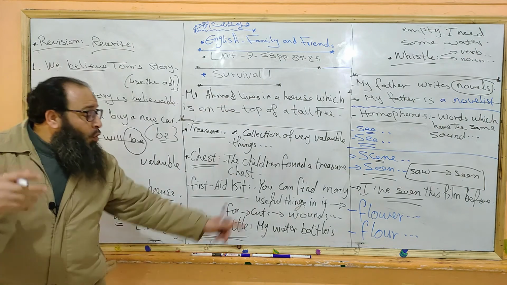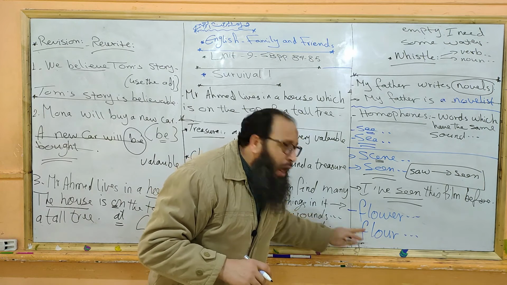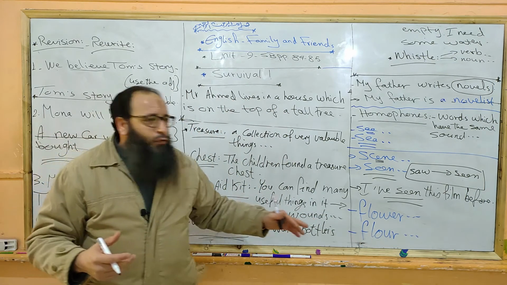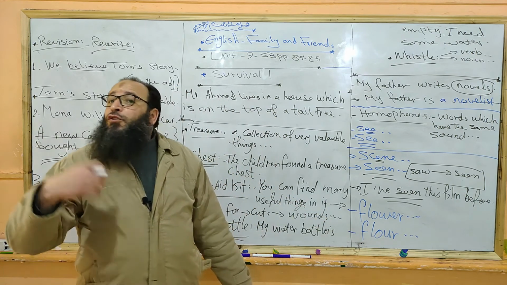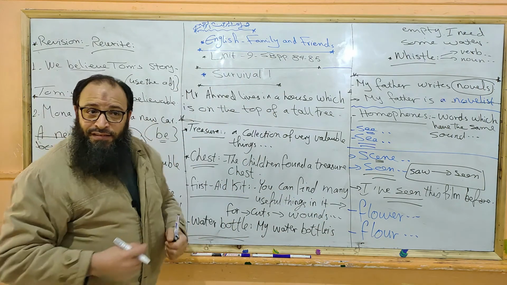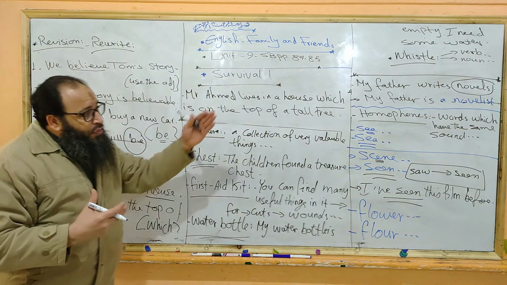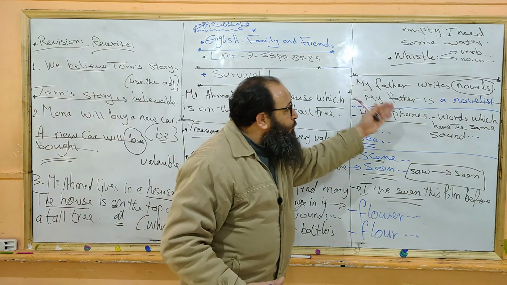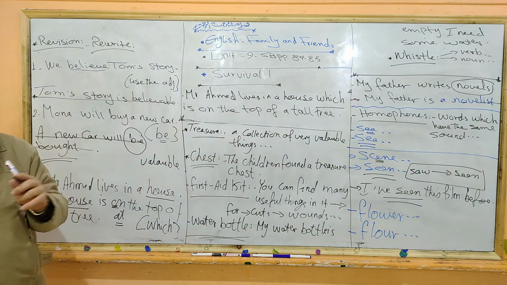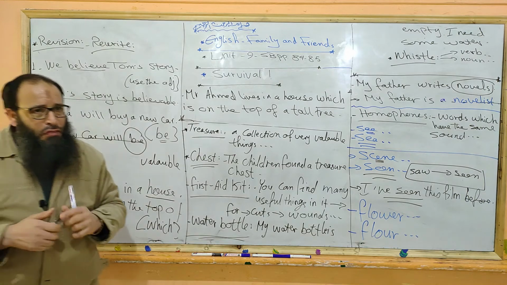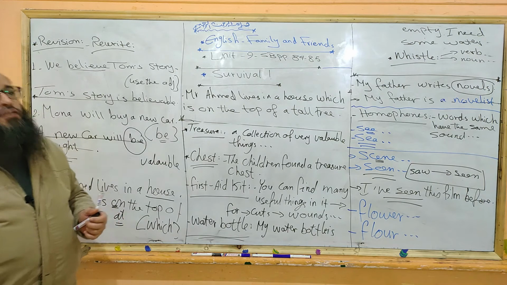Flour, not flower. The same sound. You can see a lot of flowers in the garden, but we need flour to make a cake. These are what we call homophones. They sound the same, but they are completely different in their meanings and in their spelling.